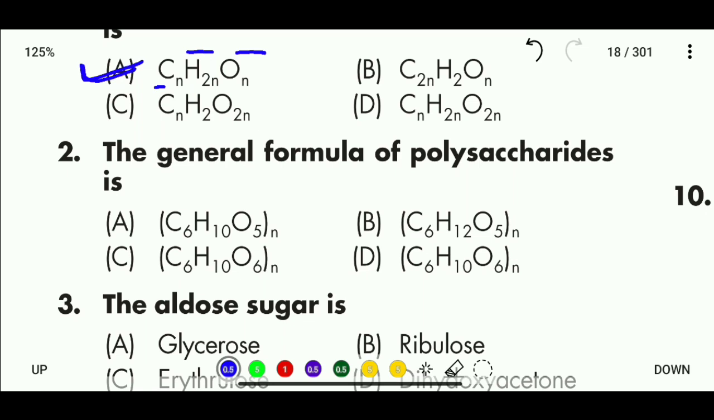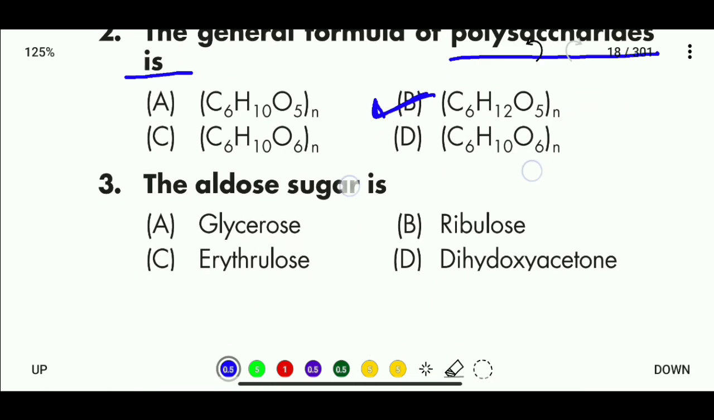Question number 2. The general formula of polysaccharides is, options here: C6H10O5, (C6H12O5)n, (C6H10O6)n, and C6H10O6. So for the polysaccharides, the general formula is (C6H12O5)n.